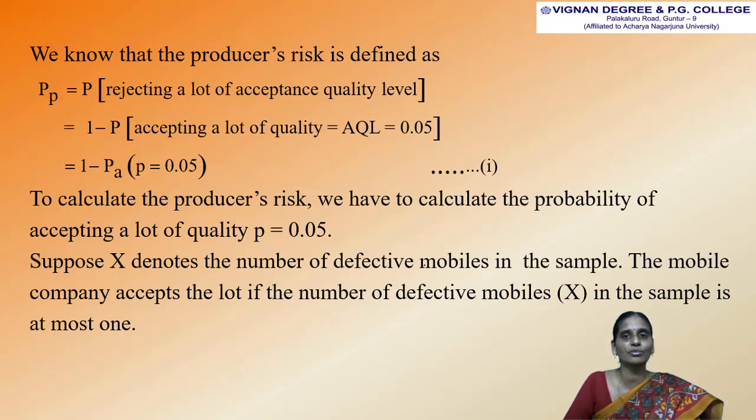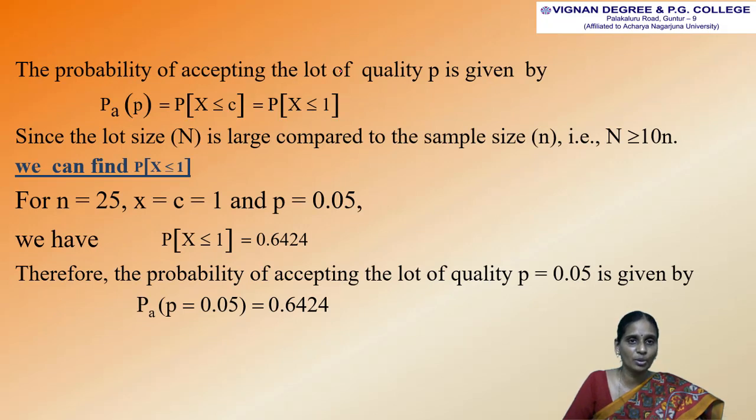Suppose X denotes the number of defective mobiles in the sample. The mobile company accepts the lot if the number of defective mobiles in the sample is at most 1. So the probability of accepting a lot of quality P equal to 0.05 is given by the probability of X less than or equal to C. So here the at most number of defectives is 1, that is C is equal to 1. So we have to substitute the value of C here. Now P of X less than or equal to 1.